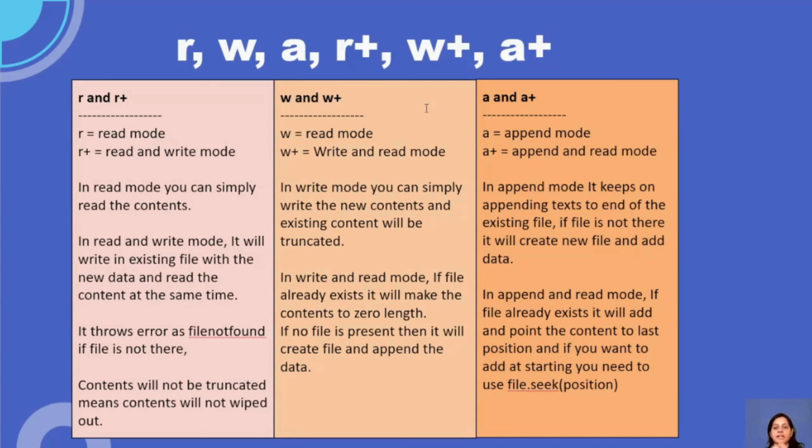And a and a+ are again append mode, and append and read. Append mode means it will just keep appending, then after that you have to write one more operation: you need to write .read, and it has to read the content. You have to save it in a variable and print that variable, so it will print. But in the case of append and read mode, if the file already exists, it will add and point the content to the last position. Append always points to the last position. But if you want to point to the first position, you have to write .seek and enter the first character, because it has to read from the first character. So that is all, guys.